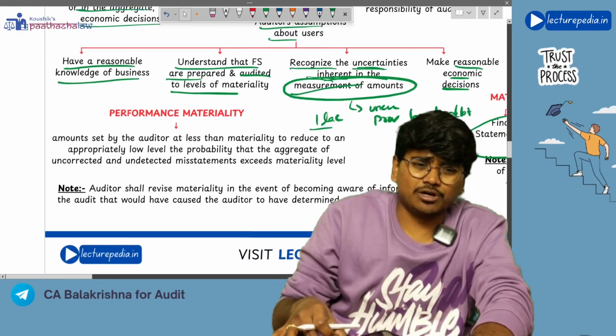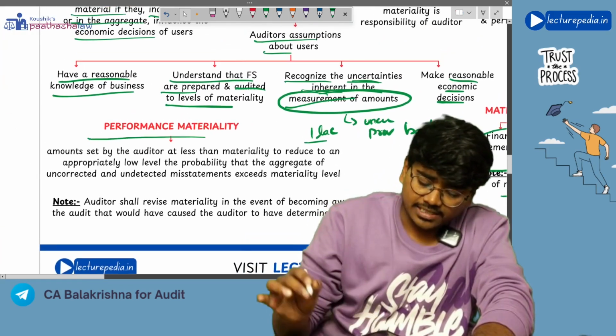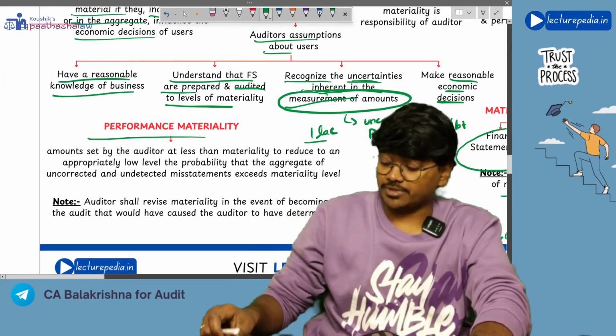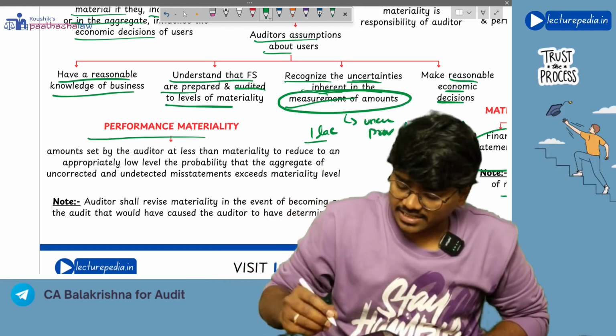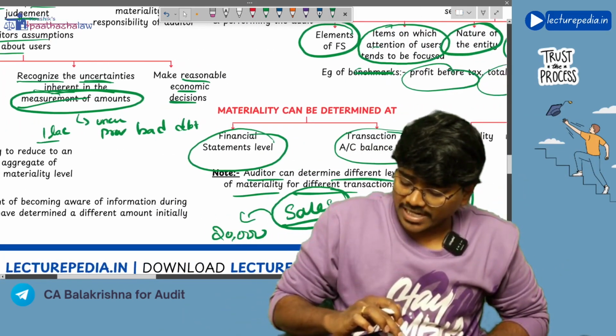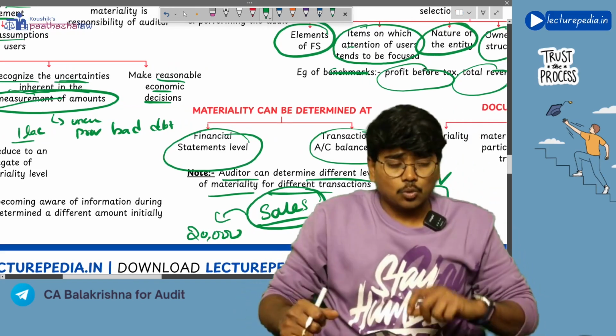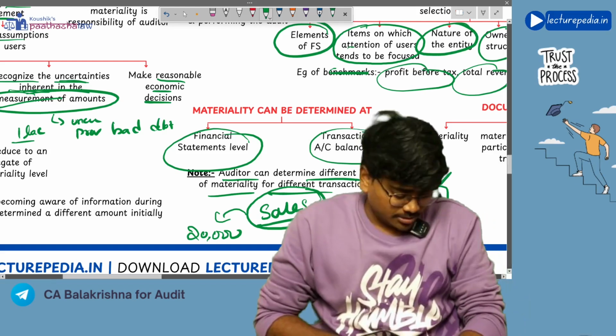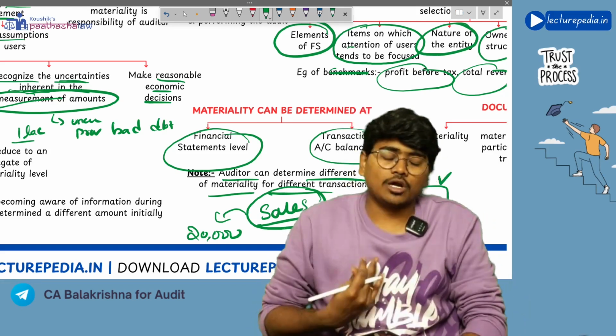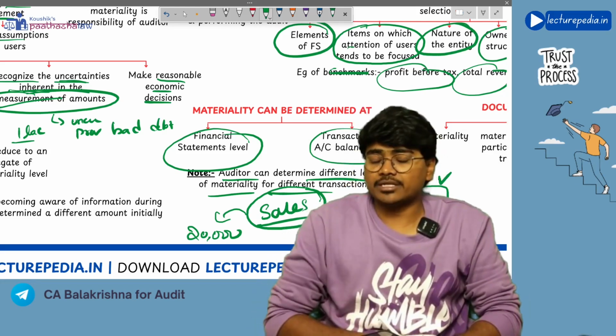Next, there is a concept of performance materiality. What is meant by performance materiality? See, the auditor kept a materiality level as 1 lakh rupees, and only if any single misstatement or all the misstatements taken together cross 1 lakh rupees, the auditor is concerned with them. The auditor will ask the management to correct.